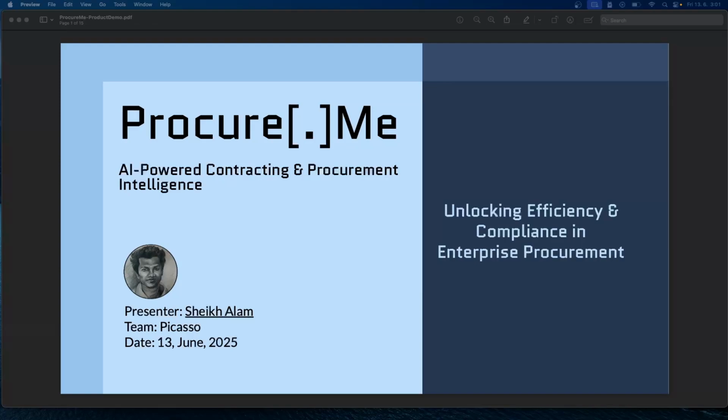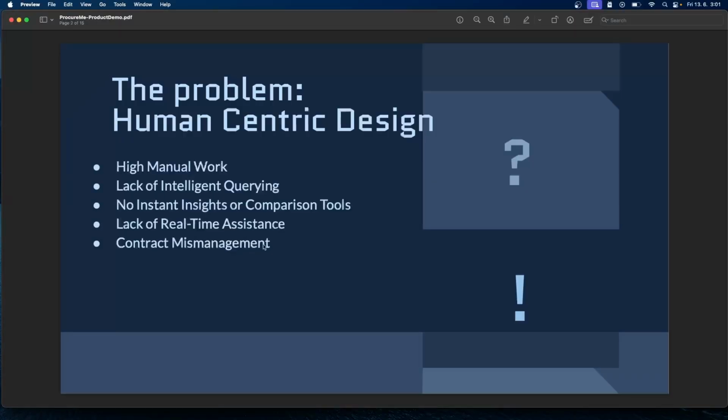So, what are the problems our contract associates are facing day to day while using currently available applications like SAP Ariba? The main problem is the human-centric design of this kind of ERP systems, which incurs very high manual work, lack of intelligence, no comparison tools to compare contracts, lack of real-time assistance, and also contract mismanagement. Let's have a deeper look at these problems.